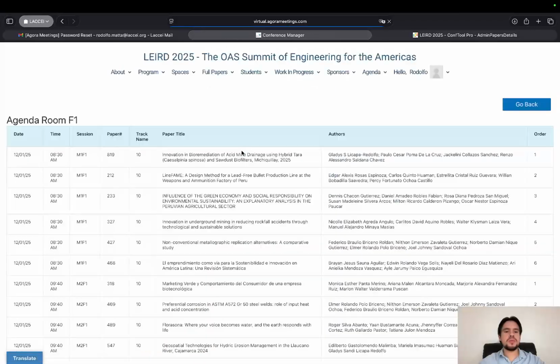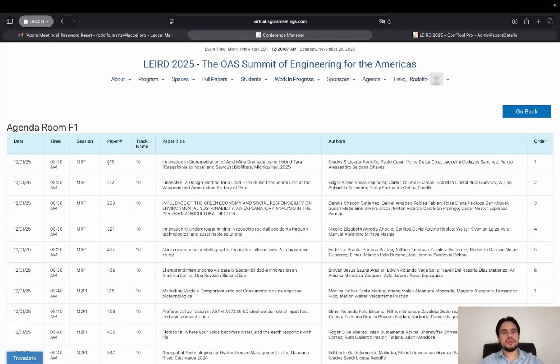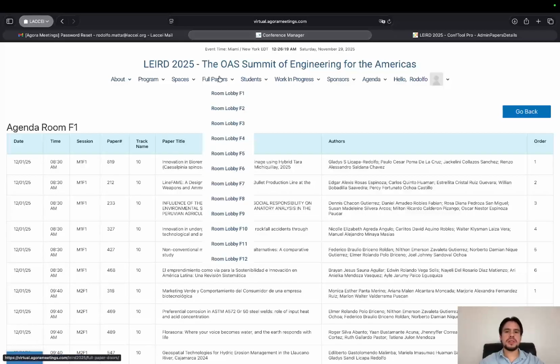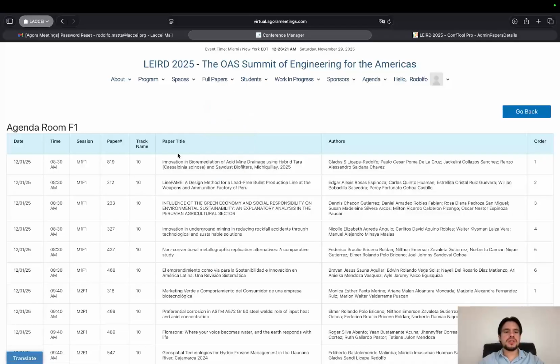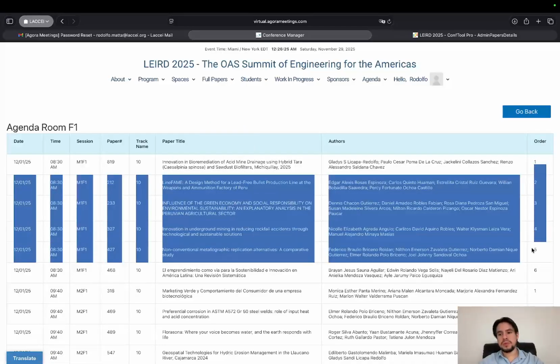So in the room agenda, I can confirm not only that the paper is there, but also what date and time it will be presented. Once again, I have the clock on the top of every page on Agora Meetings to double check the time. I can also check the paper title and the authors, and more importantly, in what order they will be presented.